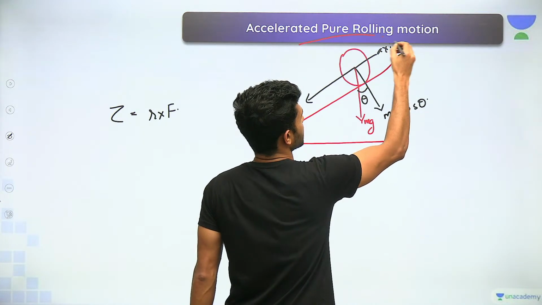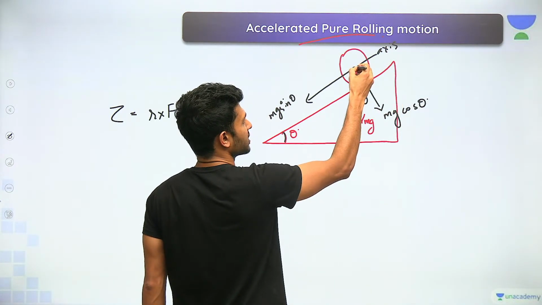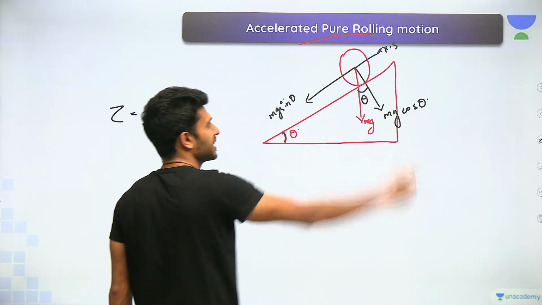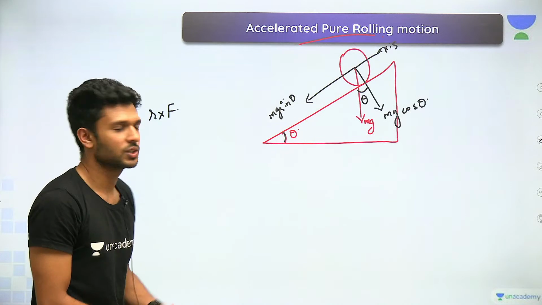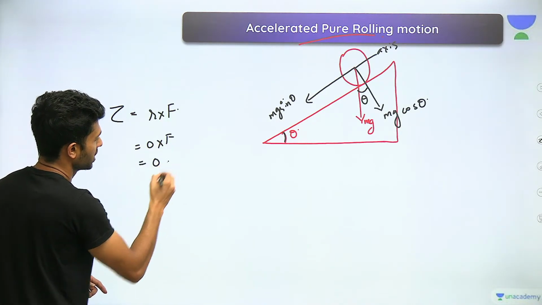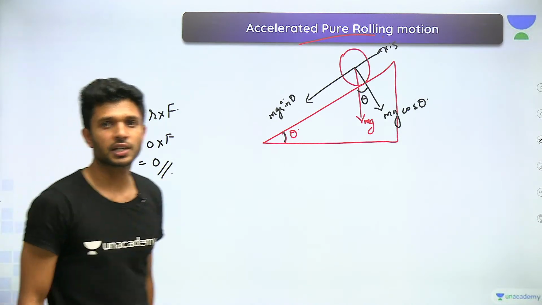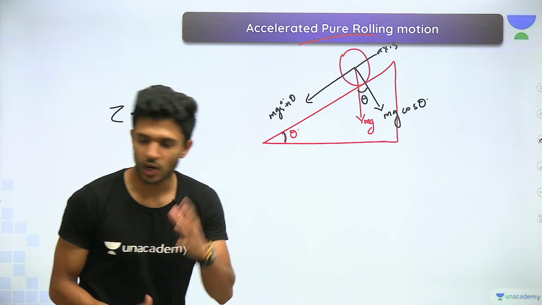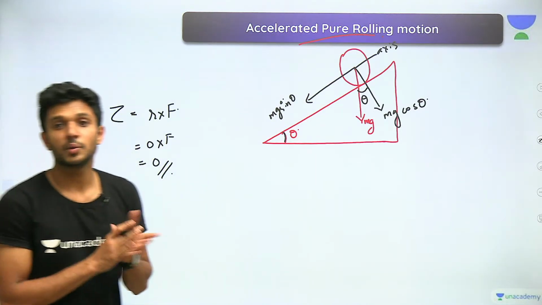This itself is our axis, है ना? That perpendicular passing through the center of mass. And mg sin theta is exactly acting at the axial point. So the R value will be 0 into F. So this will be 0, which means no torque is produced. Matlab mg sin theta cannot rotate this body, or it cannot produce a rolling motion.